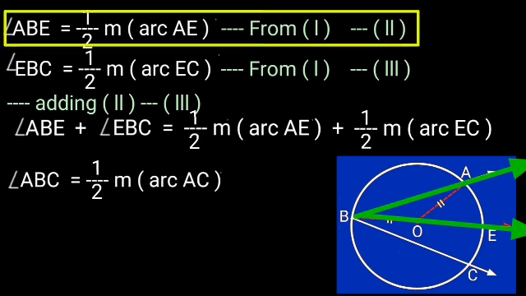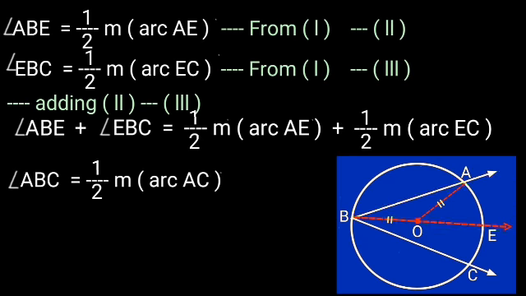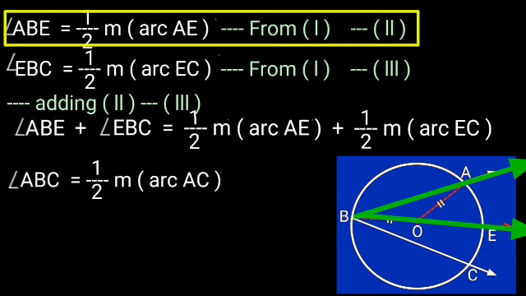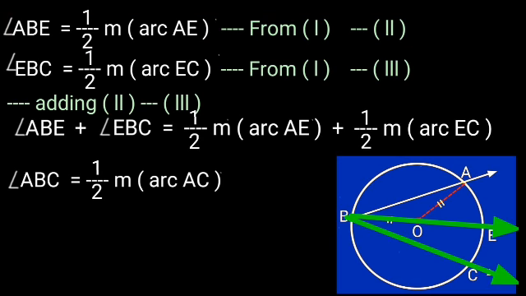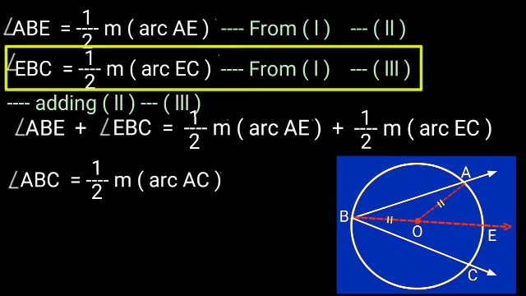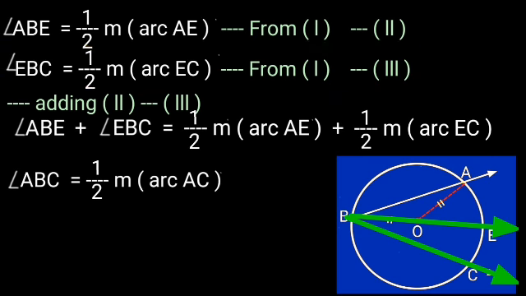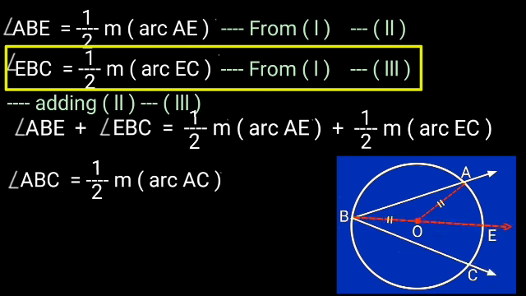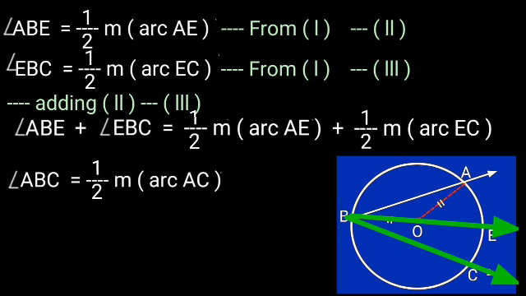This is from our first result, which we call the second equation. Now angle EBC is equal to 1/2 of arc EC. This is also from the first result, which we have proved previously. That is called the third equation.